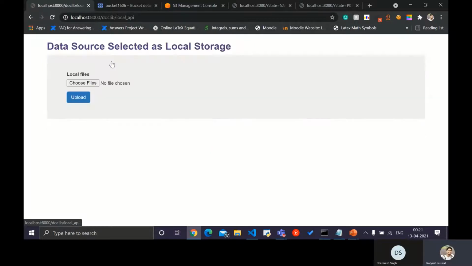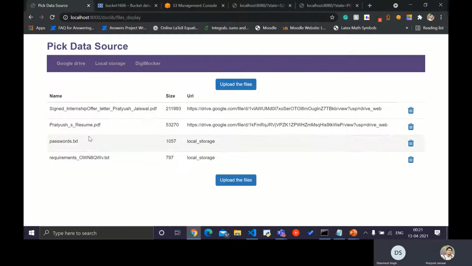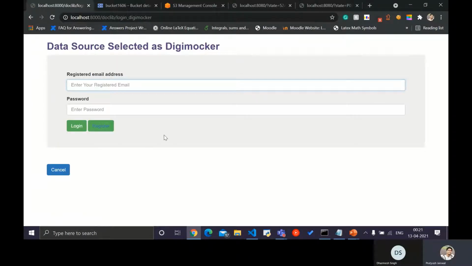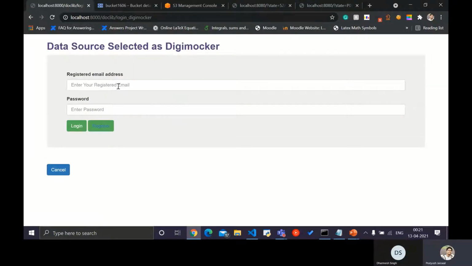After that, I'm using local storage for fetching the files on the local device. So these 2 files have also been uploaded, and after that DigiMocker is being used. Here, an existing user will be asked to log in, otherwise a new user can opt to register. So these are basically the credentials used. Otherwise, I'm just using an existing user.